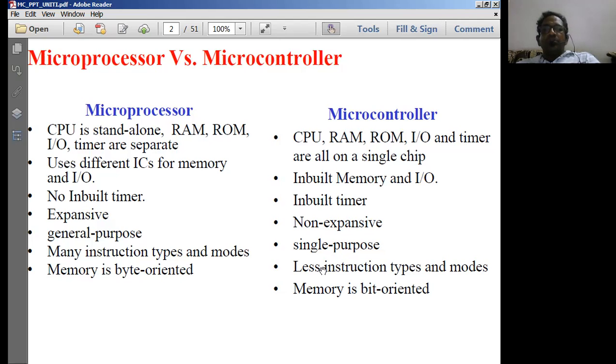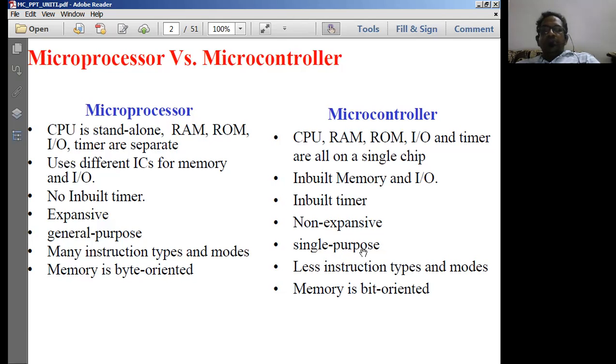Whereas a microcontroller is single purpose. This is what I was telling you. The embedded system normally performs a single task, or more or less a specific task. Now the specific task may be one or many.